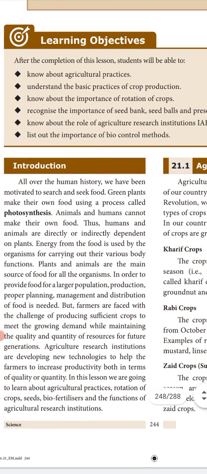Now we all are heterotrophic. What do you mean by heterotrophic? We cannot prepare our own food as plants do. We depend on other organisms for food, including plants as well, right? These plants are very unique.